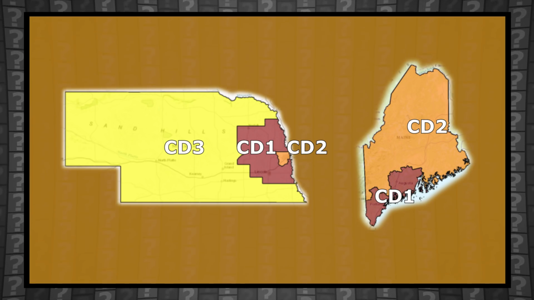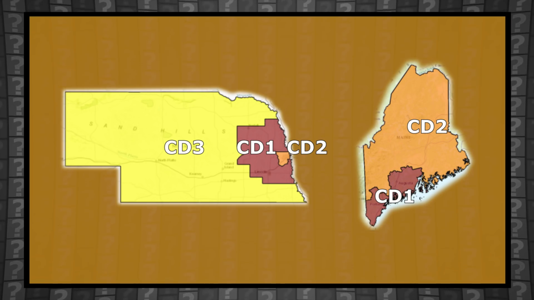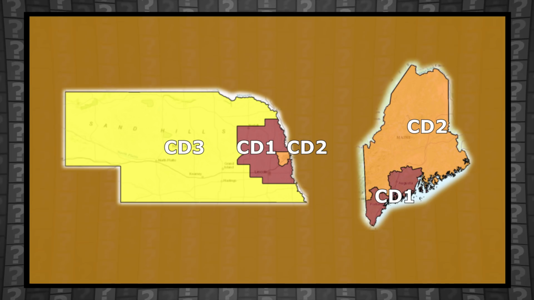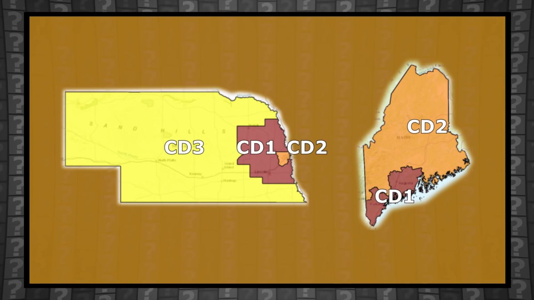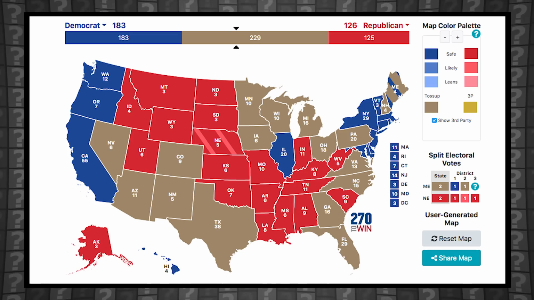And the 2nd congressional district of each state has an inconsistent presidential voting record. In the case of Nebraska's 2nd congressional district, it's voted Republican in 4 out of the last 5 presidential elections. The exception was in 2008, when fearing a potential Electoral College tie, Barack Obama heavily targeted the district with ads and managed to win it over. Theoretically, Biden could do the same thing.